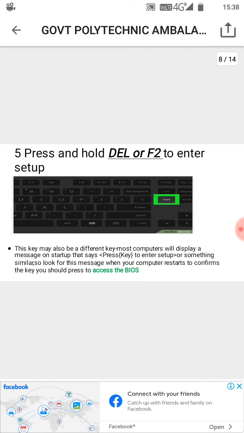This key may also be a different key. Most computers will display a message on startup that says press a key to enter setup or something similar, so look for this message when your computer restarts, to confirm the key you should press to access the BIOS.